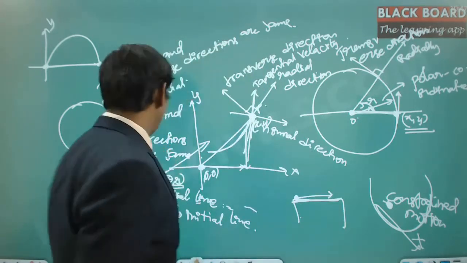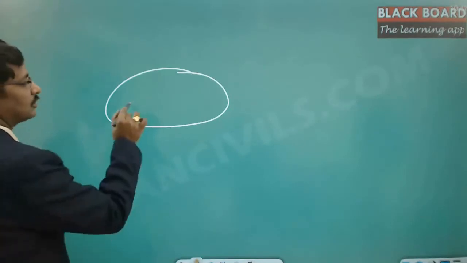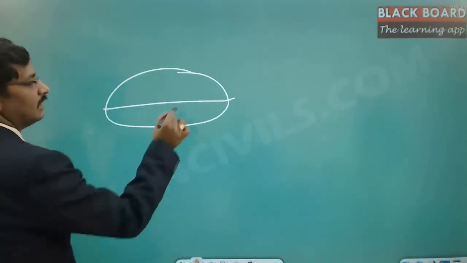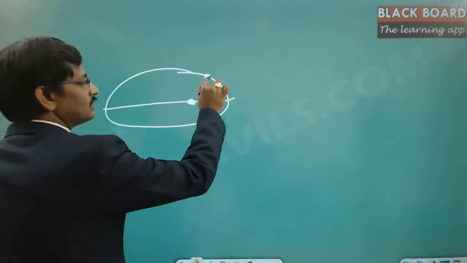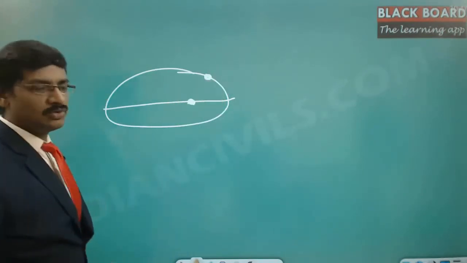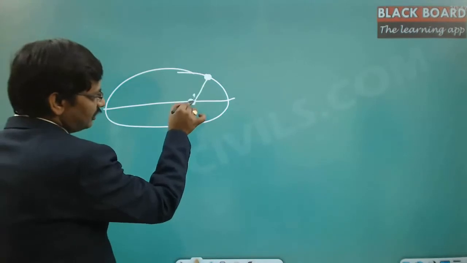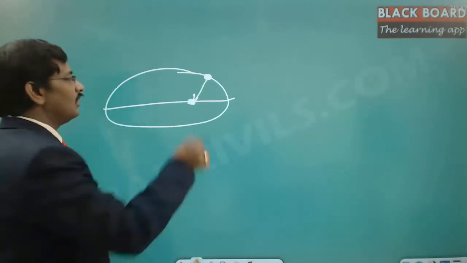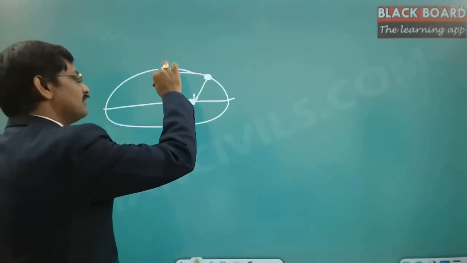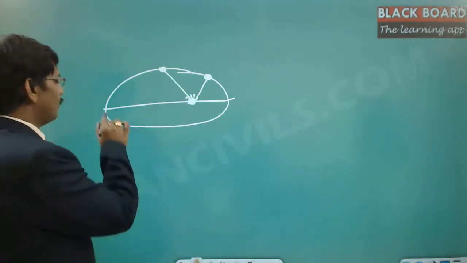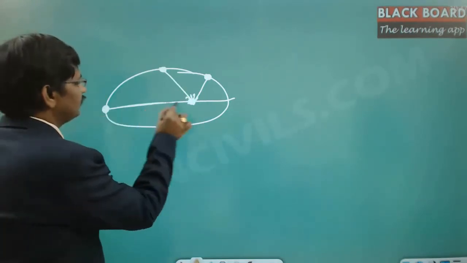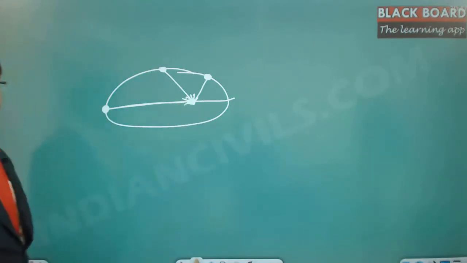So if you draw this planetary motion, this is the major axis, and let us say this is the sun. When the Earth is located at this particular location, there is a force of attraction between these two in this direction. Let us say the Earth is here, even then the force of attraction is in this direction. If the Earth is here, there is a force of attraction in this particular direction.